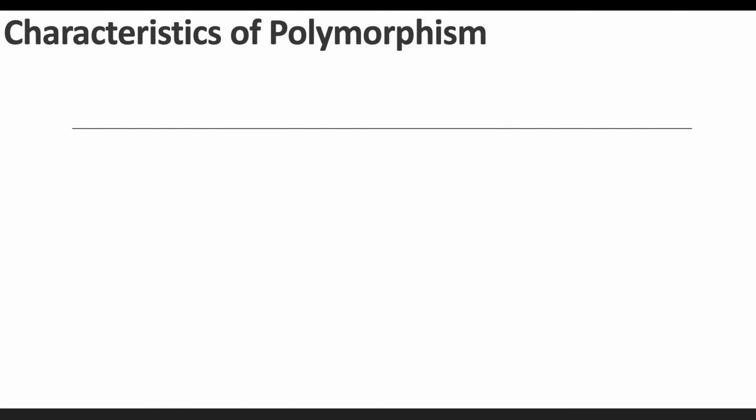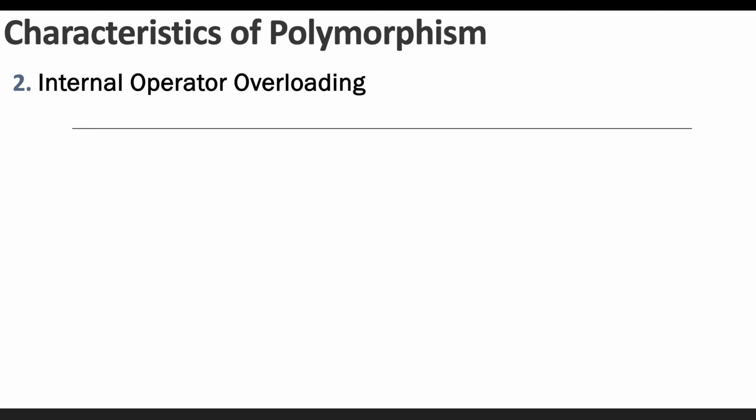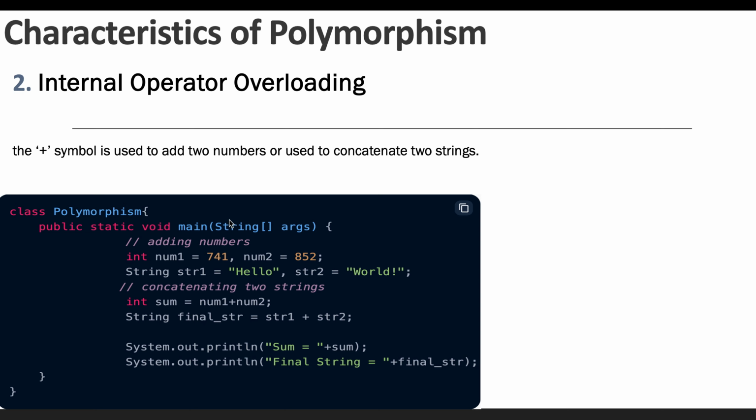The second characteristic of polymorphism is internal operator overloading. As we already know, operator overloading is not supported in Java, but the plus operator can perform different operations in different situations. The plus symbol is used to add two numbers if both are integer data types, and is treated as a concatenation operation if both are strings. Let's say we have two integers, num1 and num2, and two strings, s1 and s2.